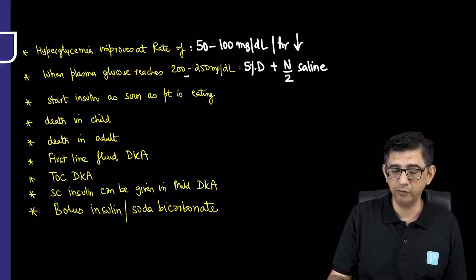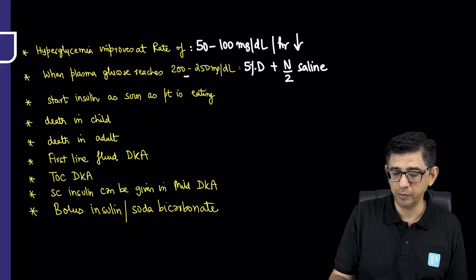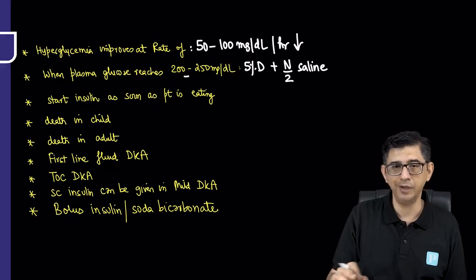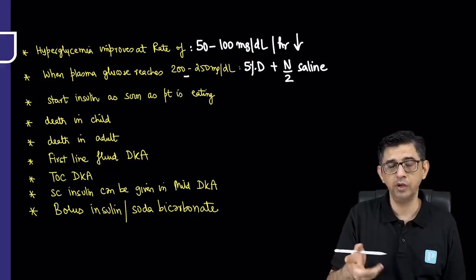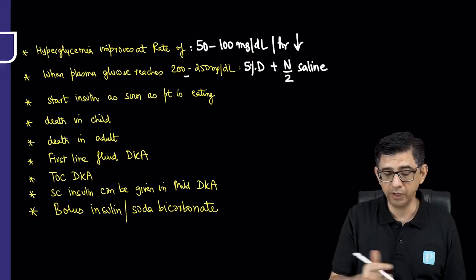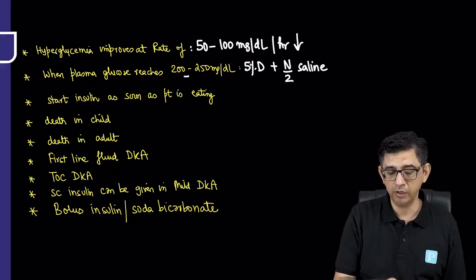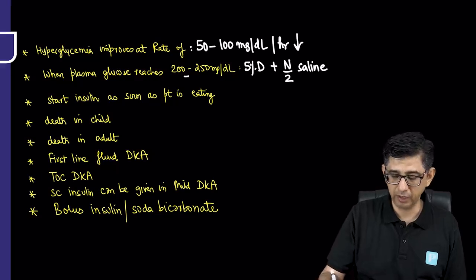So that's why we will give a bit of sugar, 5% dextrose with half normal saline. The insulin drip is continuing at this particular moment. So when I say 5% dextrose, the query is, sir, will the sugar not rise? No, we are giving that insulin drip at the moment. Start insulin as soon as the patient is eating. When I say this, this is about the subcutaneous insulin.